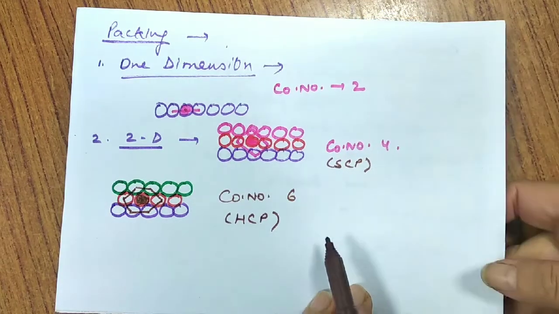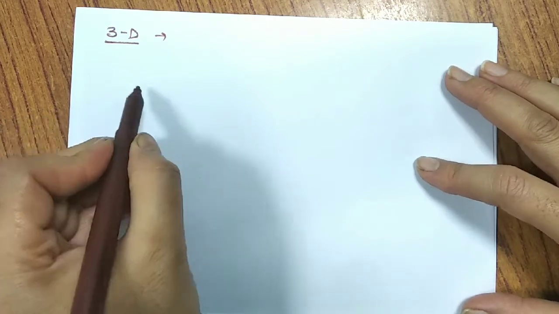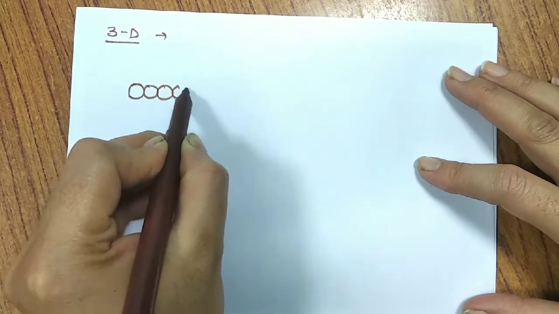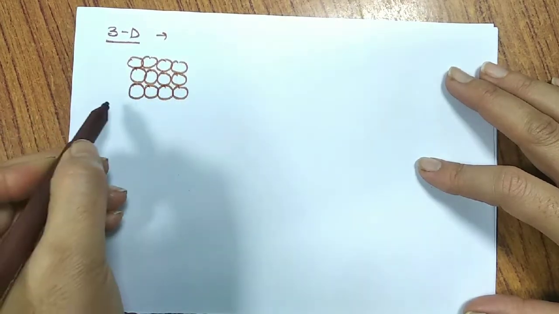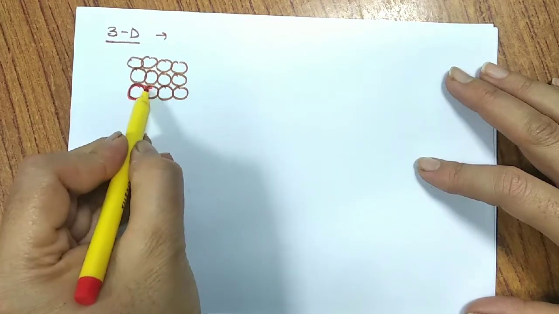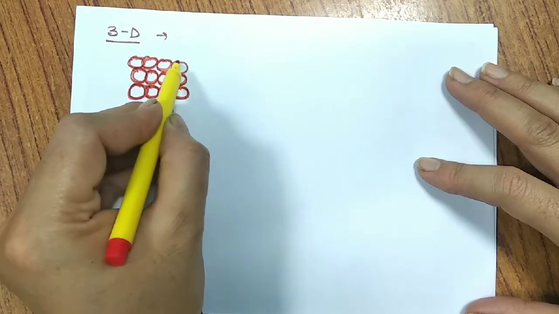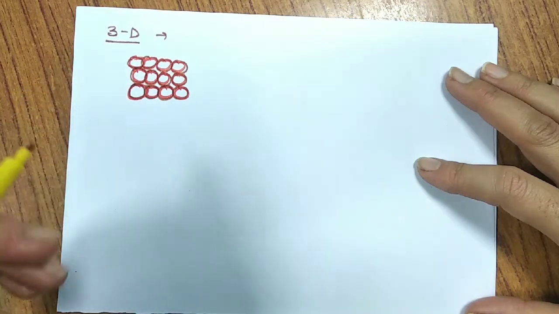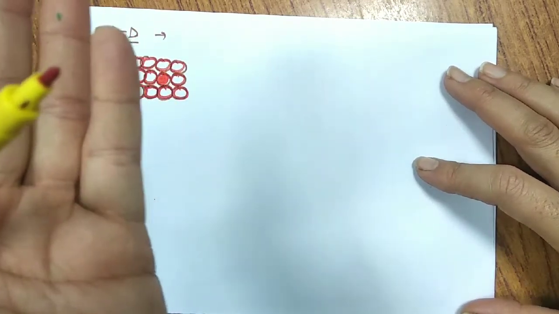Let us move to 3-dimension packing. I hope this packing is clear to you all. In 3-dimension packing, we observe that the particles have two possibilities. If I continue with the square close packing, it goes only this way: one layer, the second layer, second dimension, sorry, and the third dimension means this is the x-axis, this is the y-axis, and the z-axis means the arrangement towards us. That means all stacks are one above the other. It goes this way, so we can see that all these are one above the other. If I talk about the middle layer, it has one layer below it and one layer above it.